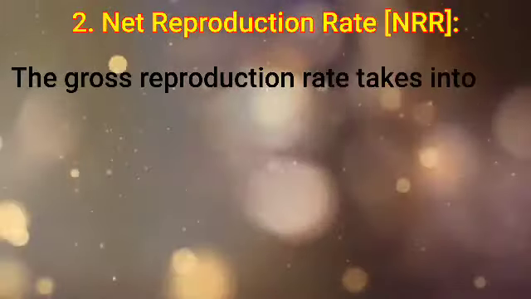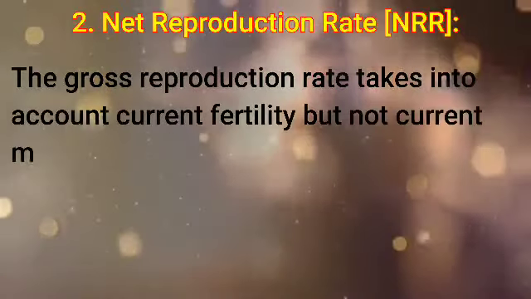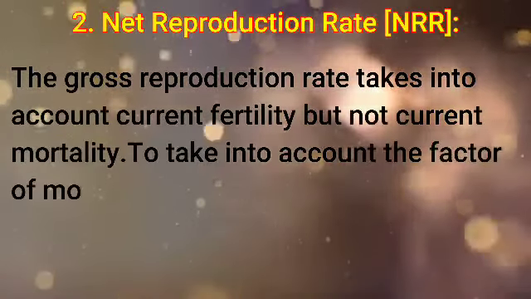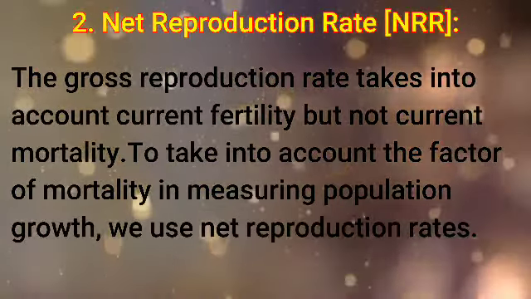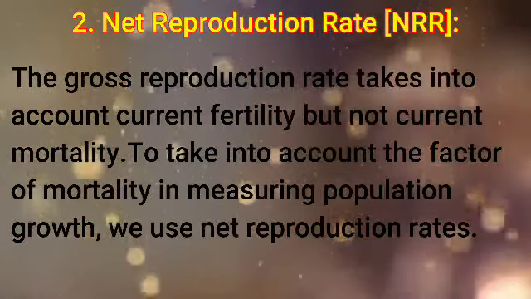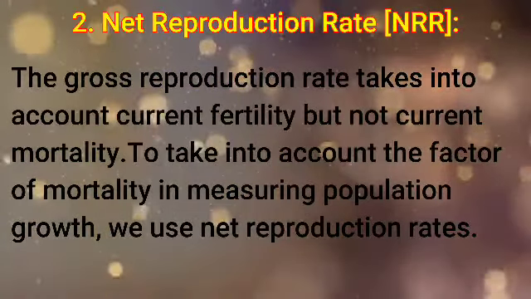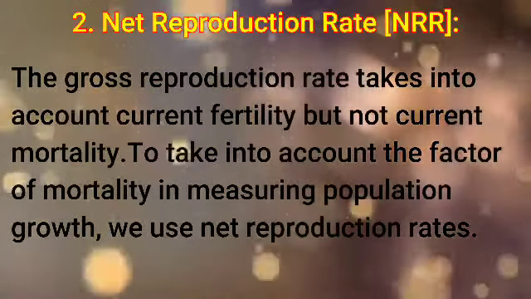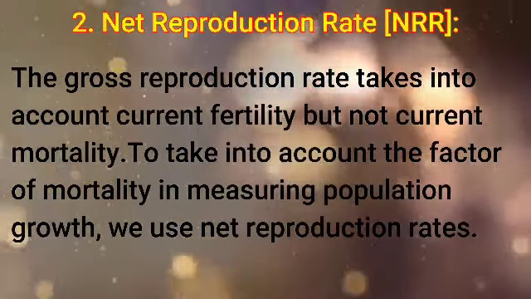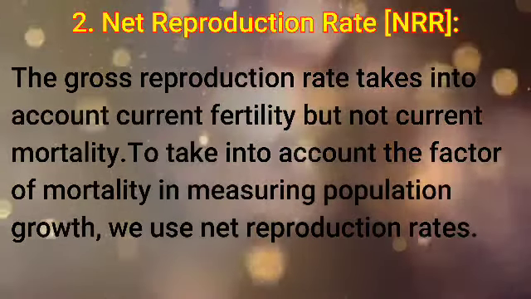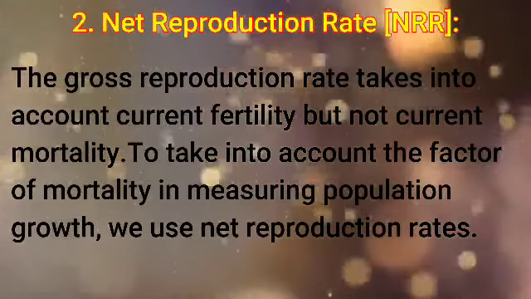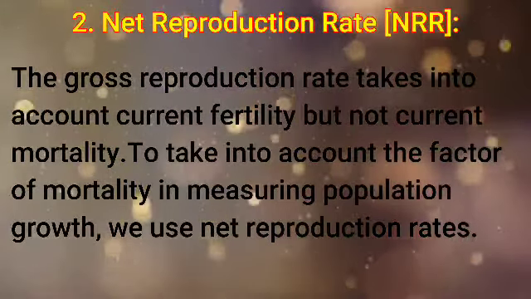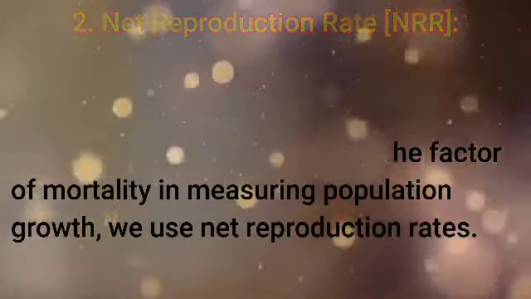Gross reproduction rate takes into account the current birth rate but not the death rate. In order to overcome this limitation, the concept of NRR came into existence. In NRR, both birth and death, that is both fertility and mortality, will be taken into consideration. Based on NRR, we can find the growth of the population.